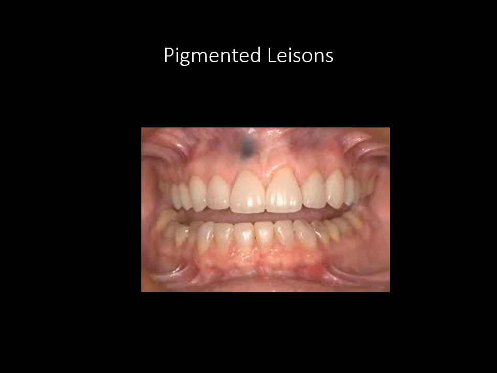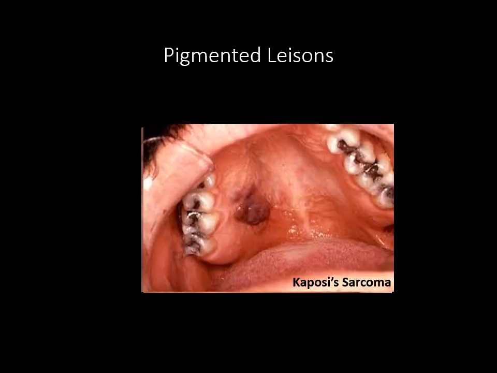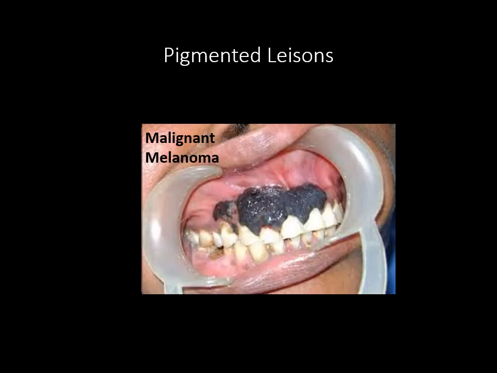But if we have something like Kaposi sarcoma in cases of HIV and malignant melanoma, the look itself should be giving you a red flag sign that something is not very much right.